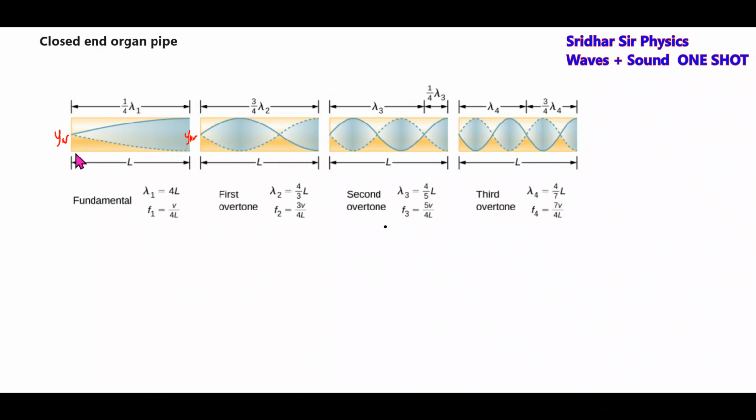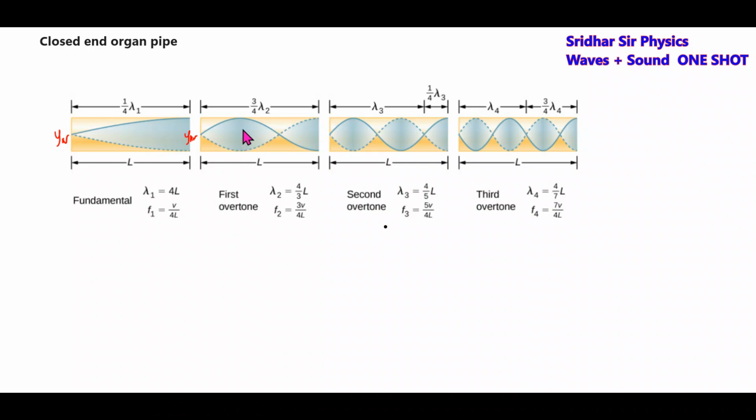I'll show only the first displacement node. So again, this will be one end of the loop. Next, the length of the loop should be lambda 2 by 3 by 4. The resonant frequency will be the first overtone or second harmonic. This is called the fundamental tone, F1 equal to V by 4L. The first overtone will be 3V by 4L.